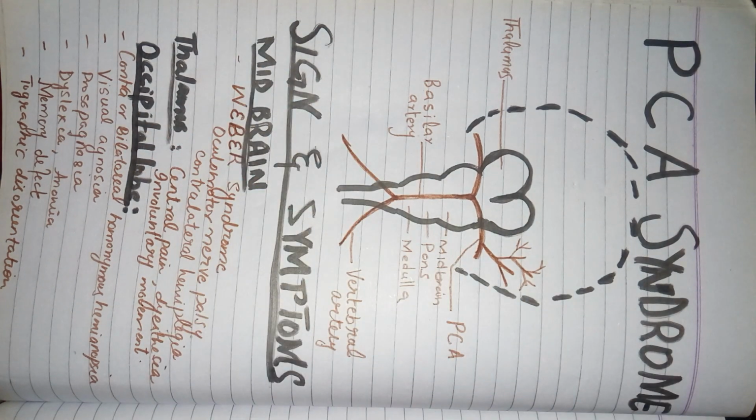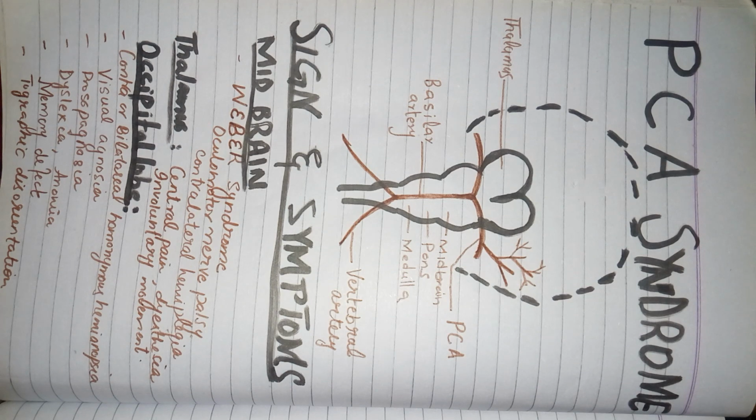Then there can be dyslexia. Dyslexia is that the person won't be able to read, because reading is also associated with looking at the words and then recognizing them and then recalling them. The person won't be able to do that. There'll be anomia. Anomia means that the person won't be able to name the colors or differentiate among the colors. Color naming and color differentiation will also be difficult for that person.